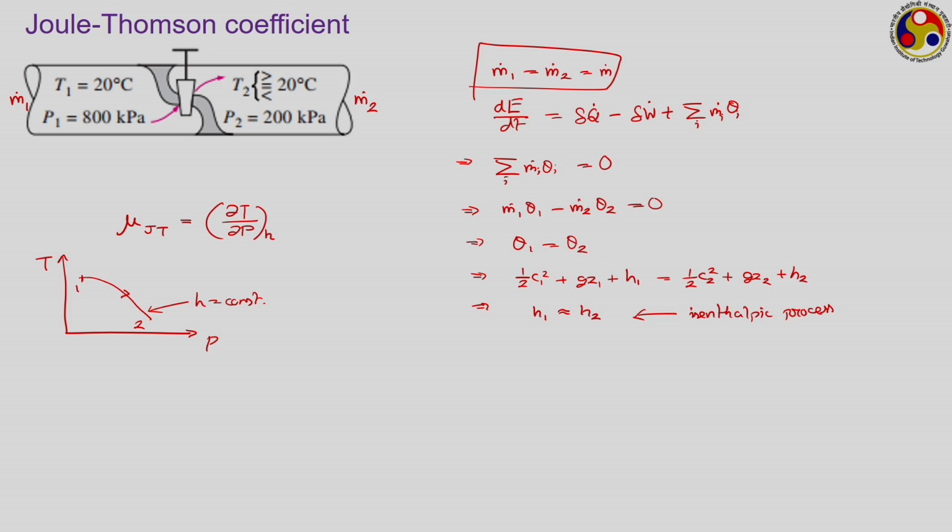Now, during the throttling process, pressure is always decreasing, that is, your dou P is negative. That means, if the Joule-Thomson coefficient is less than 0, what does that mean? We know that during the process pressure is decreasing, so for this coefficient to be negative, temperature has to increase.